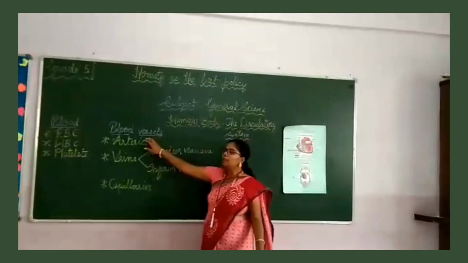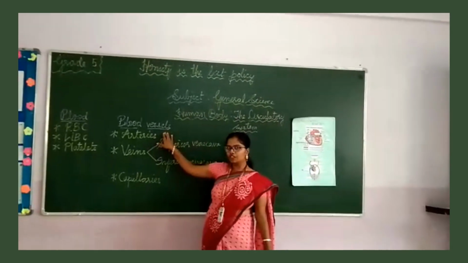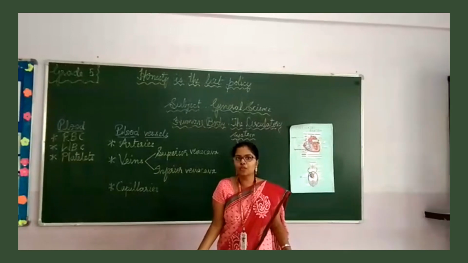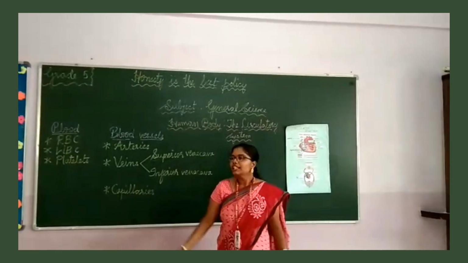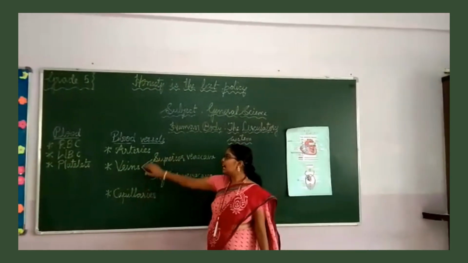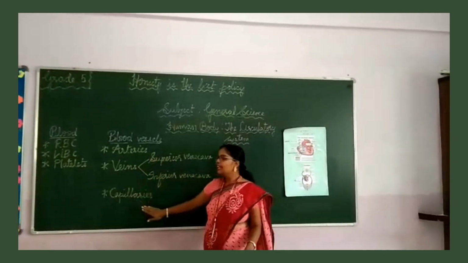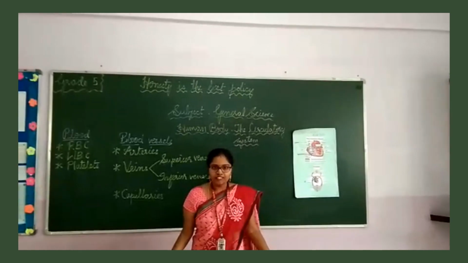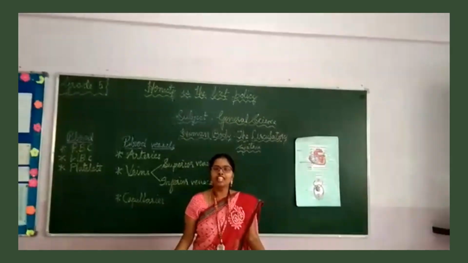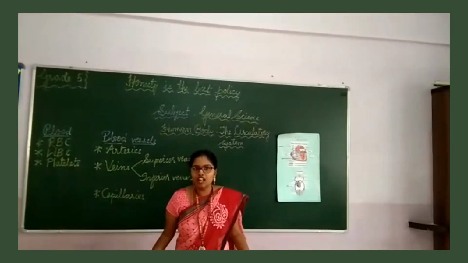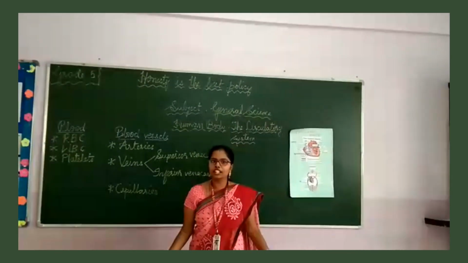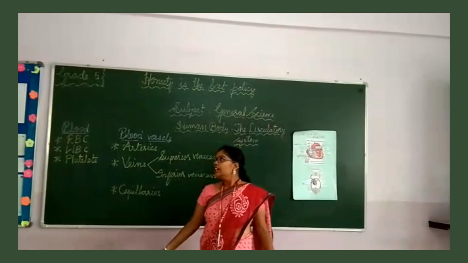Next, blood vessels. Blood vessels are of three types. Blood vessels are the tube-like structures through which blood flows. There are three types of blood vessels: arteries, veins and capillaries. Arteries are blood vessels that carry blood away from the heart to all parts of our body. They mainly carry the oxygenated or pure blood.